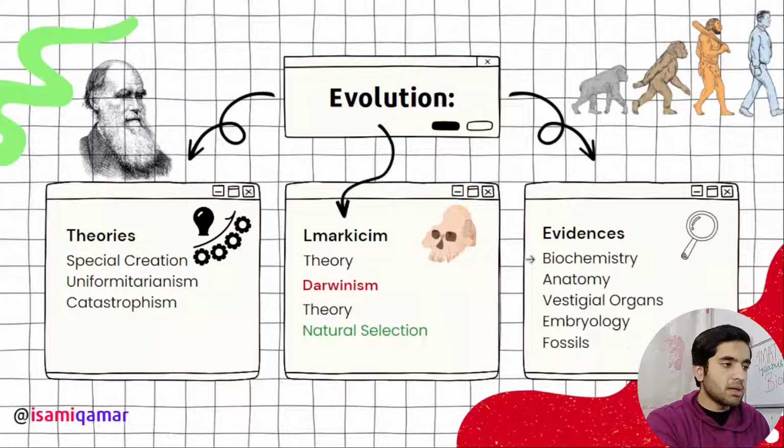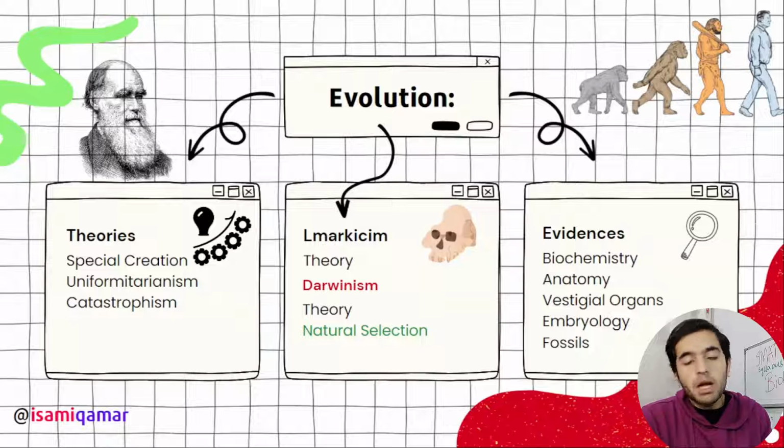Evolution is the main thing. In evolution, we have got first of all theories. What are the theories? Special creation, Aristotle gave it, I think. Then uniformitarianism, catastrophism, all these theories and all these scientists you need to just go through. They are not going to ask you. Actually, they are going to ask you from Lamarckism and Darwinism. Darwin and Lamarck's theory. What was Lamarck's theory?